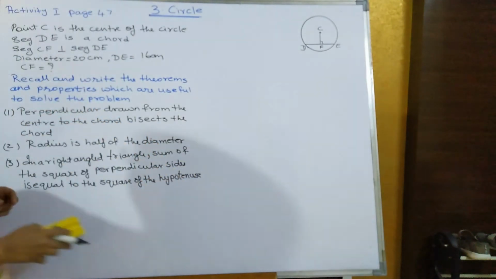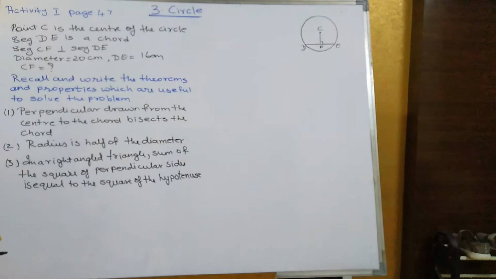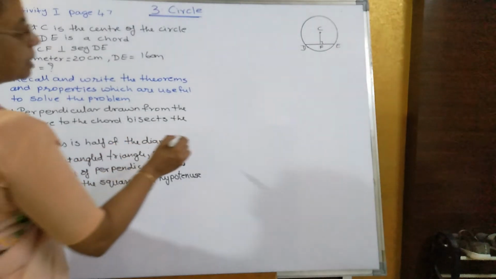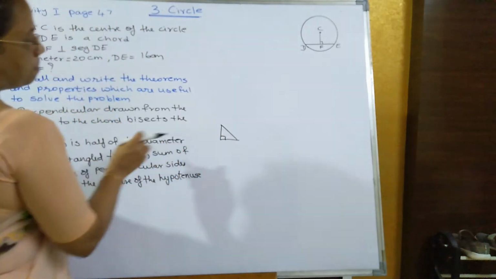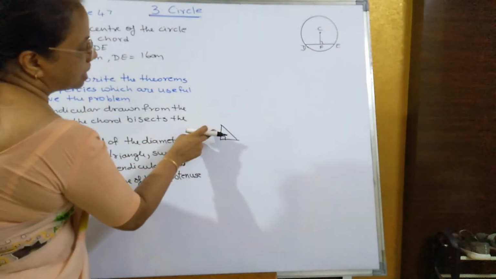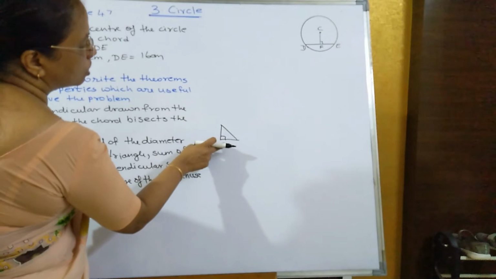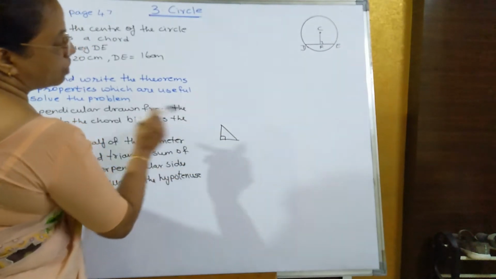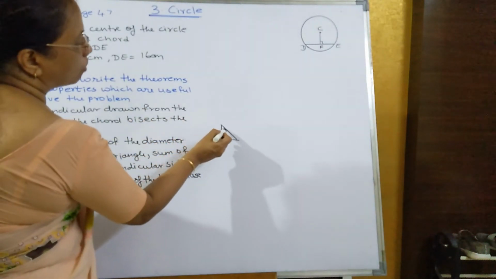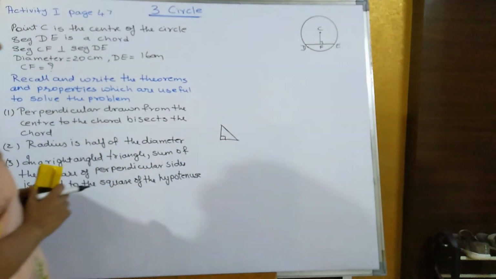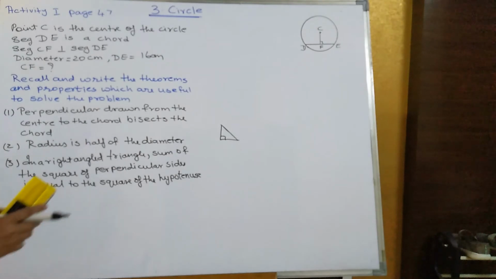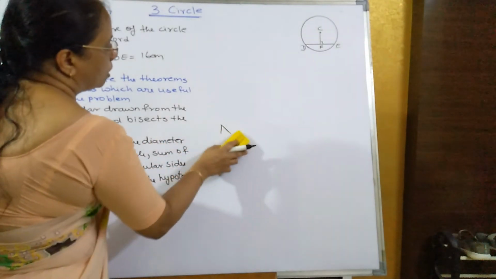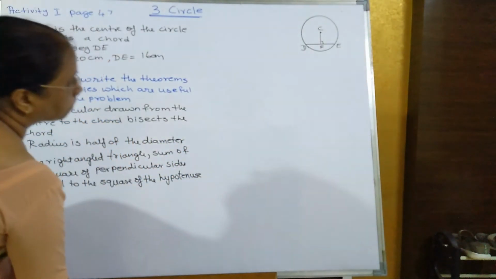And the third property which we have used is that in a right angle triangle, that is Pythagoras theorem, in a right angle triangle, the sum of the squares of the perpendicular sides, that is these two sides, is equal to the square of the hypotenuse. That is the Pythagoras theorem. So these three properties and theorem we will be using in this sum to find out CF.